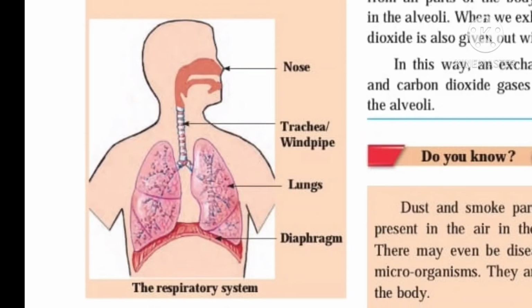These smaller branches further divide into even smaller branches, and at the end of the last branches there are air sacs or alveoli. Between the thoracic cavity and the abdominal cavity there is an organ like a flexible sheet, and it is called the diaphragm. The diaphragm and its movement are very important, children.